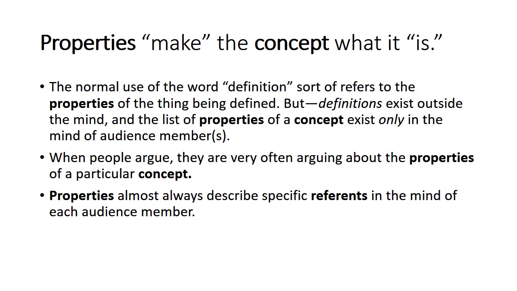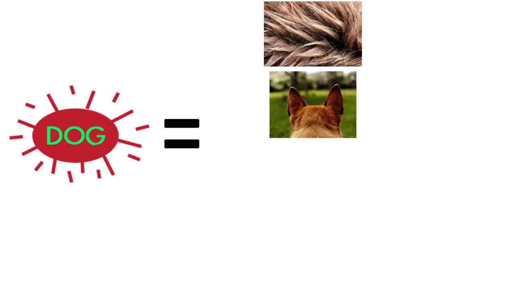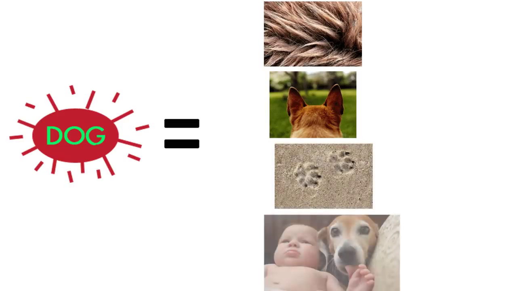And another thing to keep in mind is the properties in one person's mind almost always describe specific reference in the mind of that person or that group of people. When they're talking about the properties of a concept, they're not usually thinking abstractly like we are. They're usually thinking about the properties of particular reference or examples. So let's talk about the concept of dog and the properties. Dogs are furry, maybe. They have pointed ears, we could say. They leave distinctive footprints in the sand, and they tend to be friendly and affectionate, at least with people.